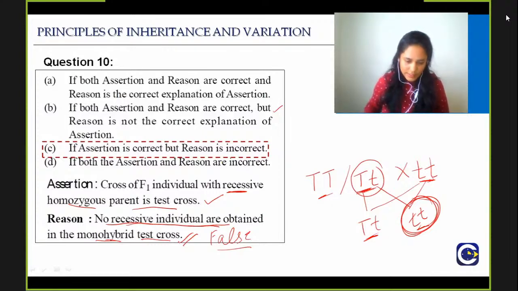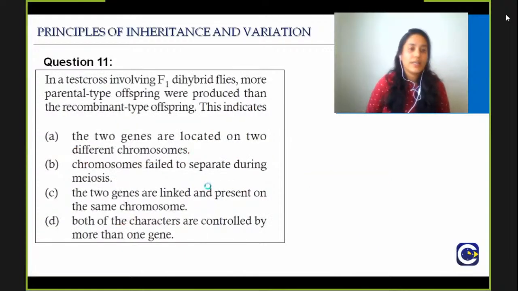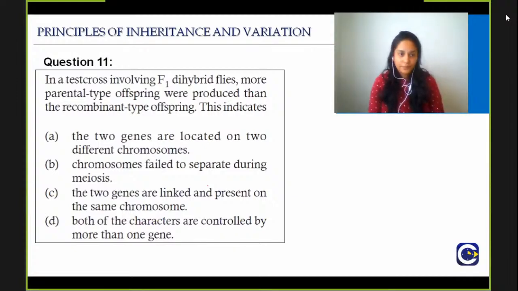Then let's proceed to the next question, which is question number 11. In a test cross involving F1 dihybrid flies, more parental type offsprings were produced than the recombinant type offsprings. This indicates what? The two genes are located on two different chromosomes.